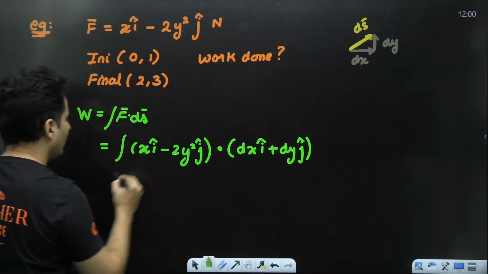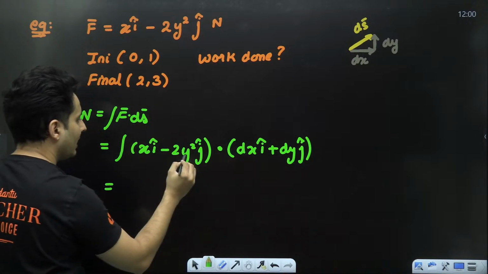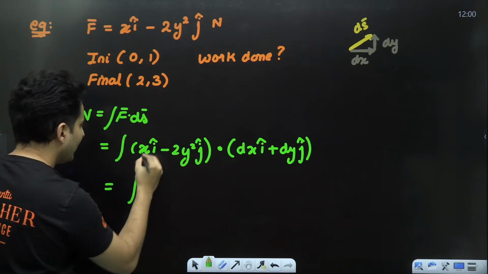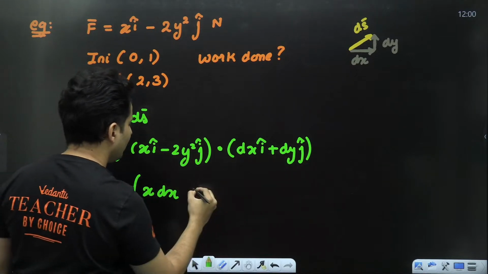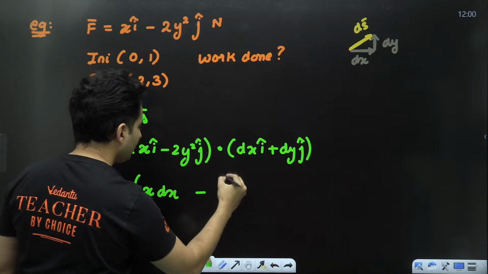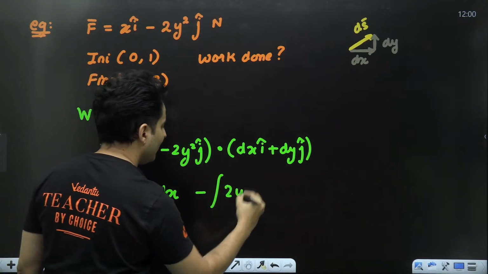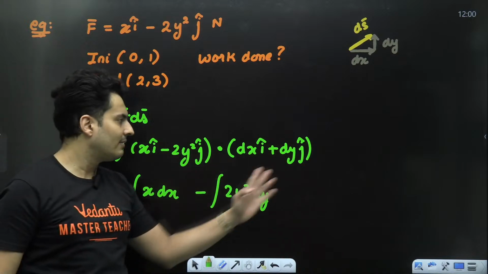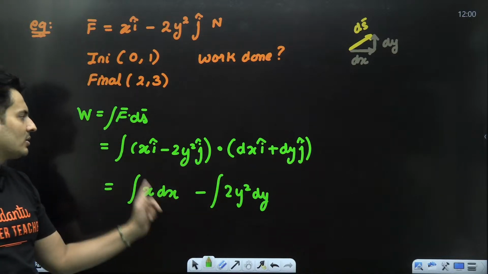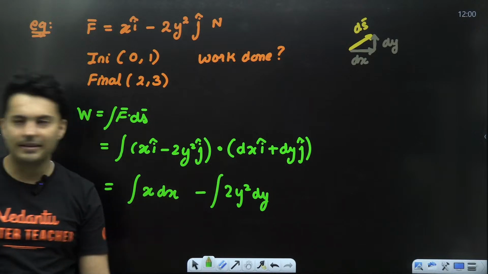When you do the dot product, i cap will multiply with i, j with j. So you will get x into dx will become x dx. This into this will become minus integral 2y square dy. That's all. Minus 2y square into dy. j into j is 1. i into i is also 1. x into dx is x dx.